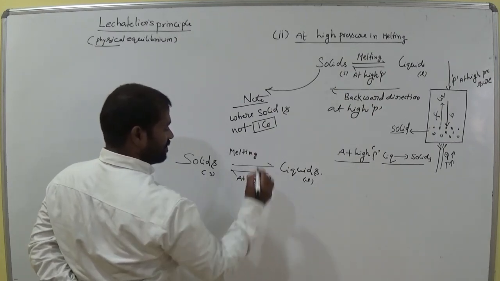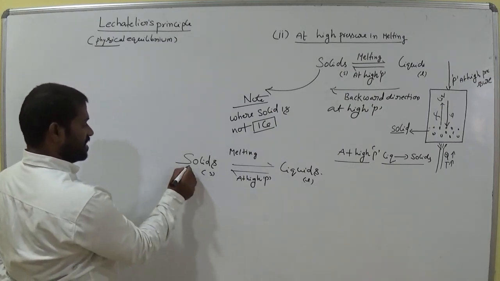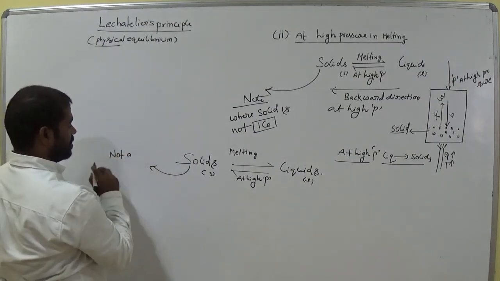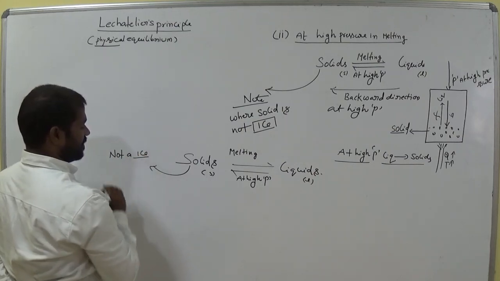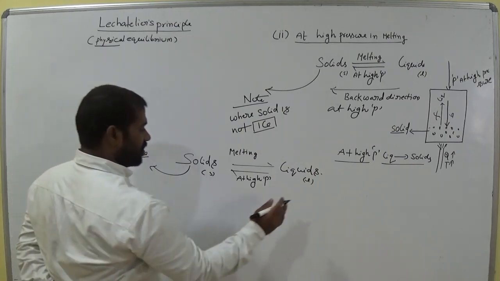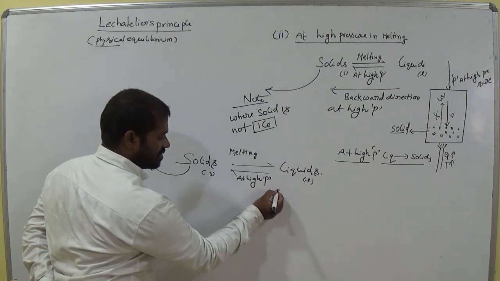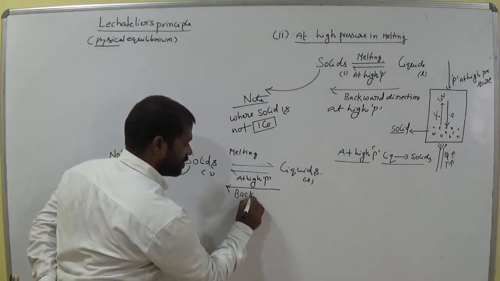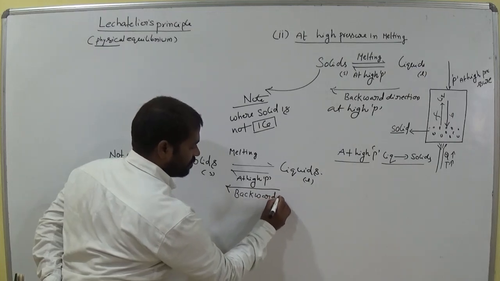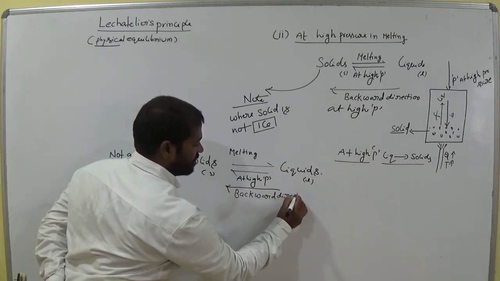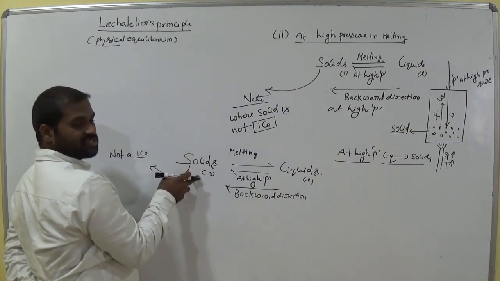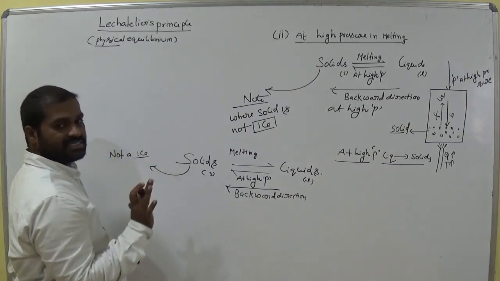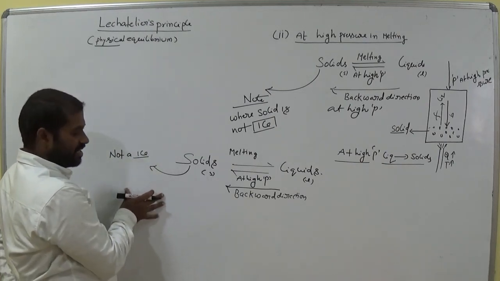At high pressure we applied. Now this is not a ice, remember. Not a ice. Okay, now what is the direction at high pressure? Clearly, backward direction, am I right? Where the solid is not a ice. Ice is solid, but in this case it is not a ice. Okay, later I will explain after this topic.